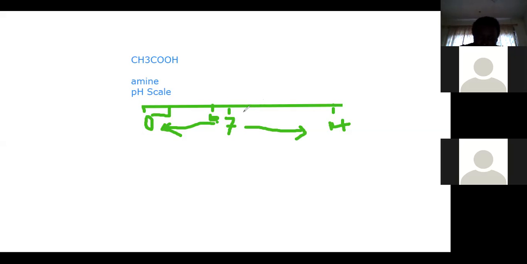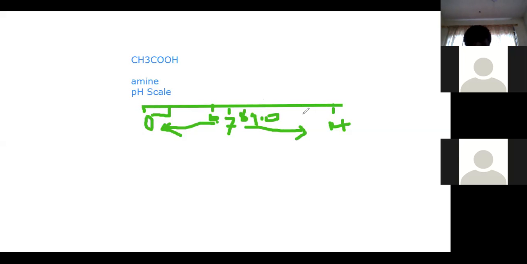Now from here to 8, 9, 10, they are all weak base. When you start getting to 13, 14, and the rest, they are all strong base.